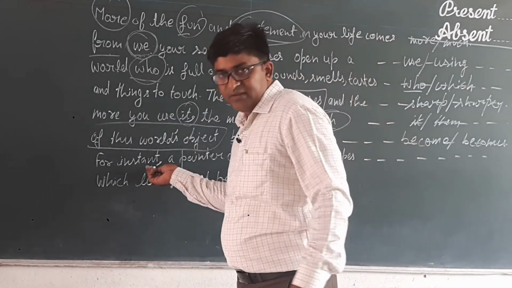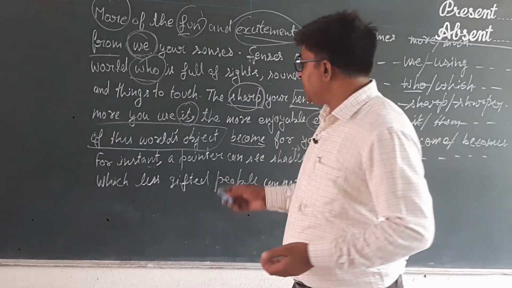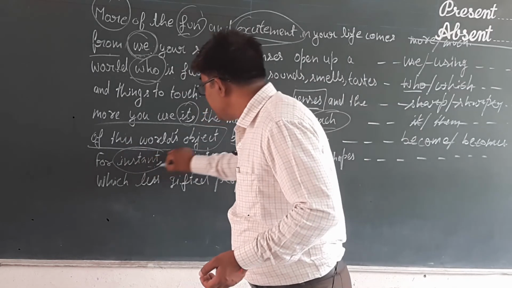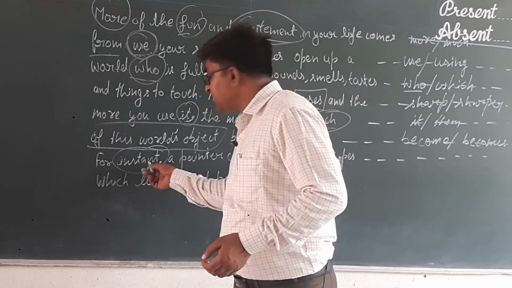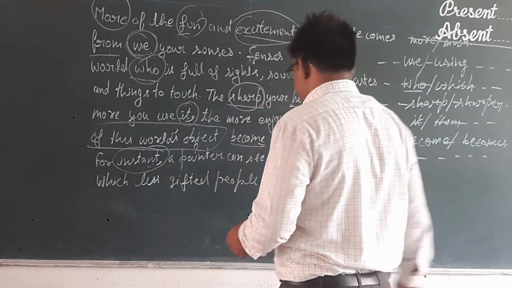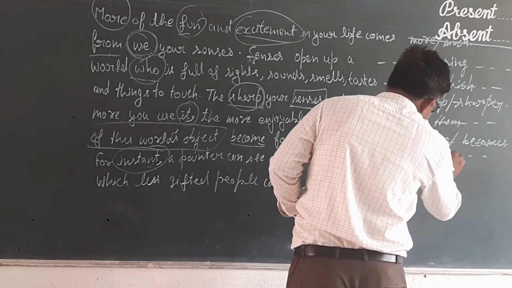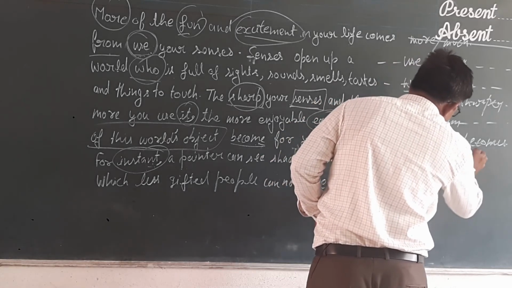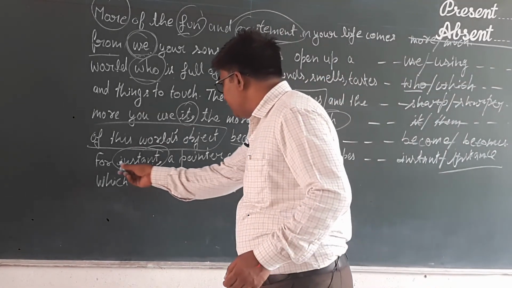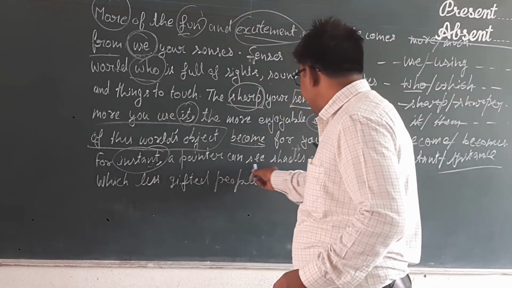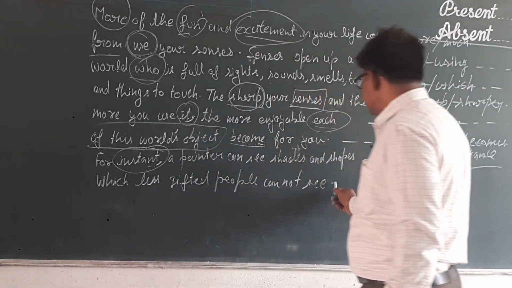For instance. Instant means at the same time, but the writer is here going to give an example. So it will not be instant, but it will be for instance. At the place of instant, we shall use instance, for instance. So we shall read it now. For instance, a painter can see shades and shapes which less gifted people cannot see.